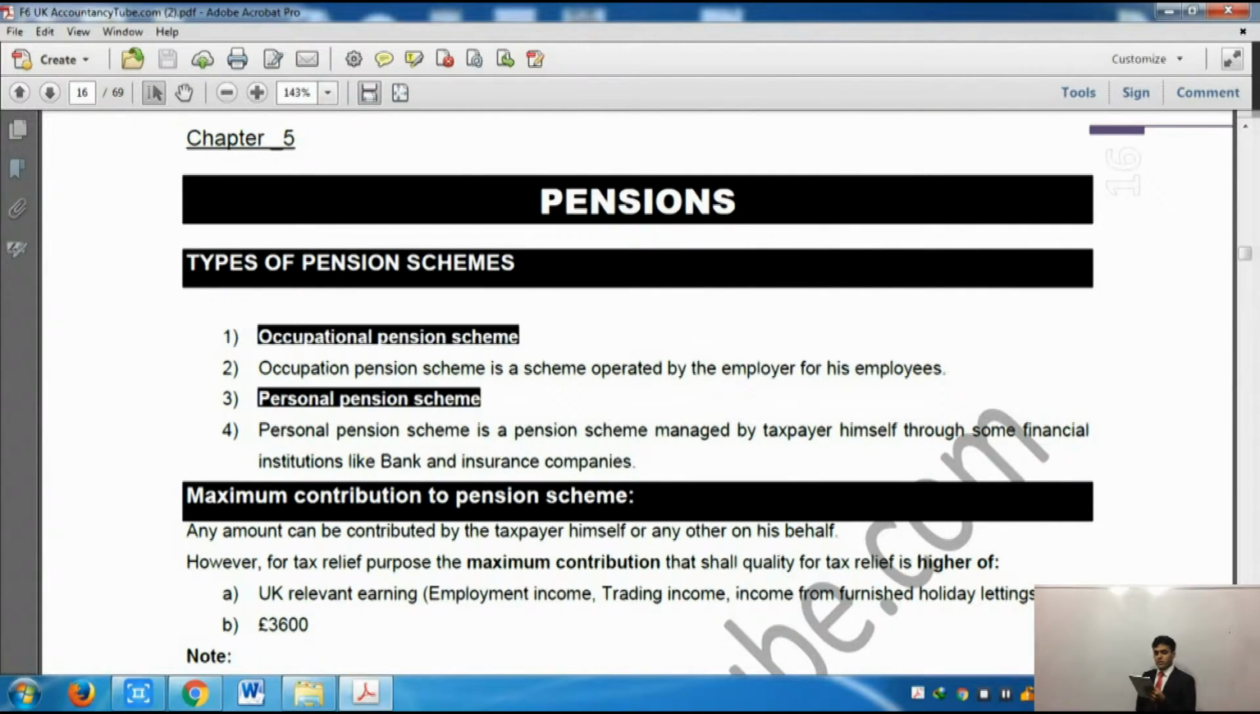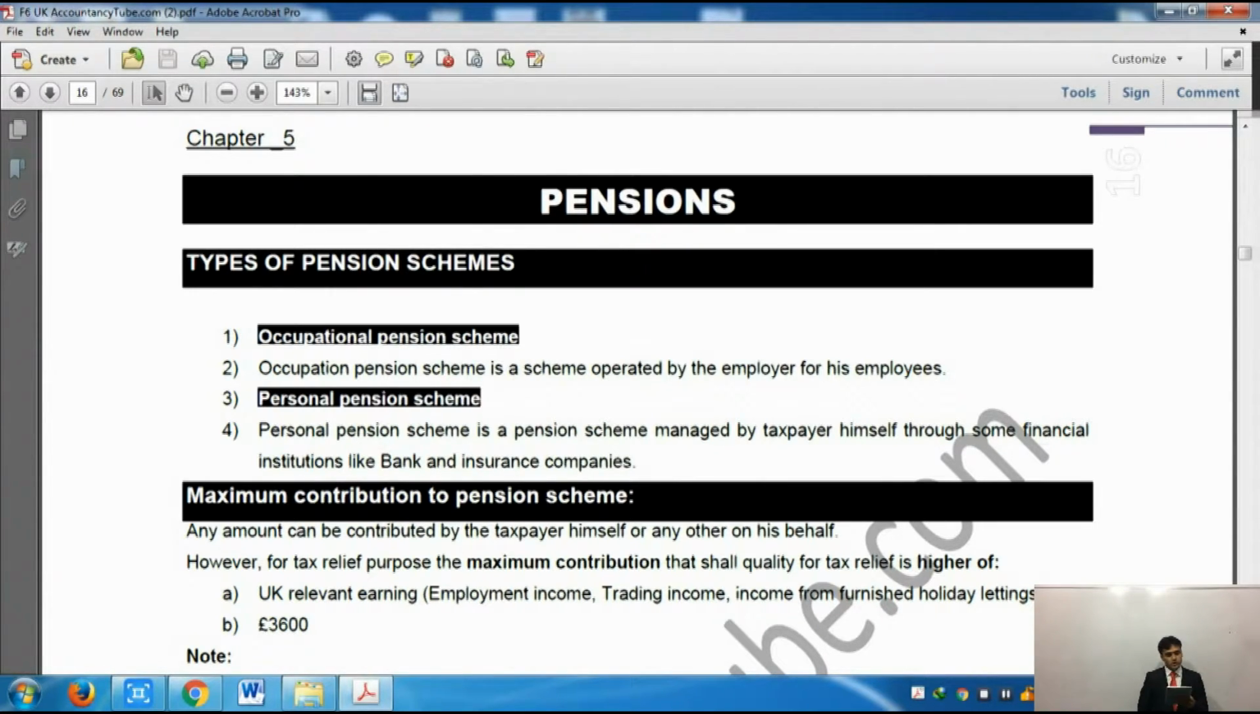Sorry, there's a mistake in the notes. It says 15-16 and 16-17. It's not, it is 14-15 and 15-16. I'm sorry for that. So the current year is 15-16. Our tax year for the paper is 15-16, and the previous year is 14-15.